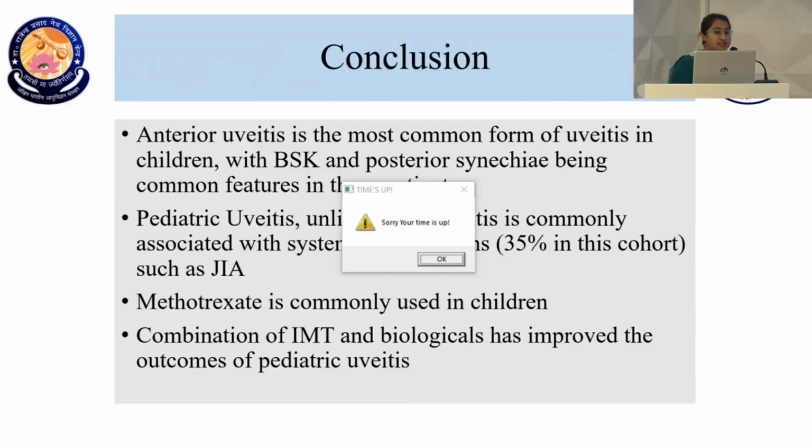So my conclusion is that anterior uveitis is most common. They have BSK, they have posterior synechiae, and pediatric uveitis is more common with systemic associations. Thank you.